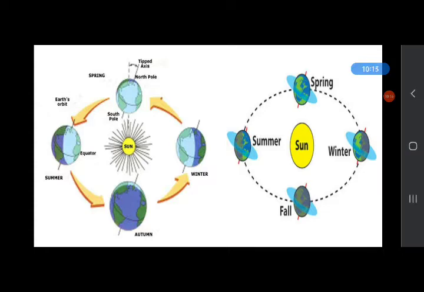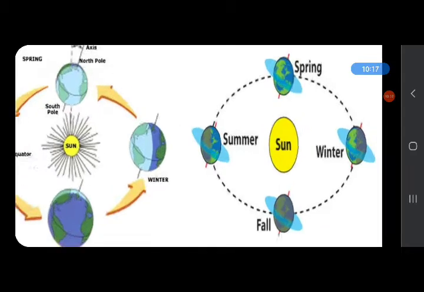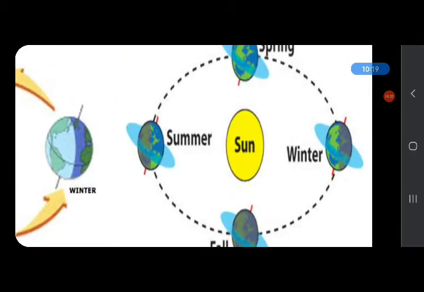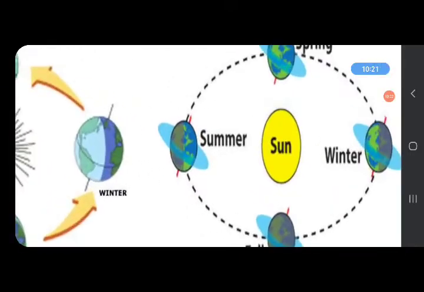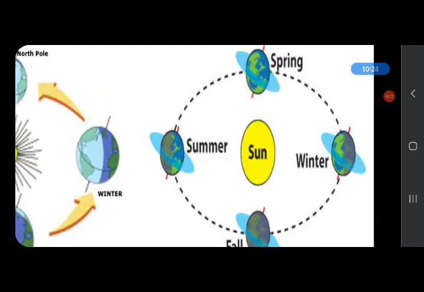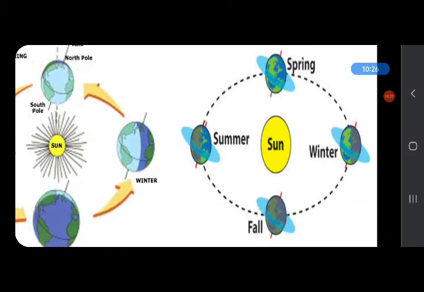And how does revolution cause seasons? Earth takes 1 year to complete one revolution, and while revolving, the part of the Earth that faces the sun will have summer. The part of the Earth that faces away from the sun will have winter, and in between there will be spring and autumn.